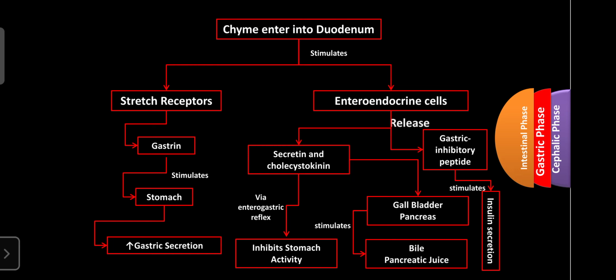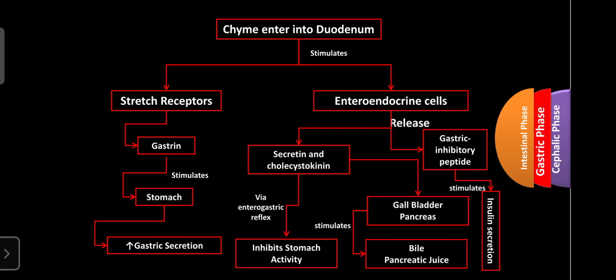And it can also give a signal to the pancreatic gland, the exocrine part of the pancreas, to secrete pancreatic juice. That pancreatic juice consists of pancreatic amylase and sodium bicarbonate. The sodium bicarbonate is helpful to neutralize the food, because the food that enters from the stomach into the duodenum is acidic. But from the pancreatic gland, sodium bicarbonate is secreted in the pancreatic juice. So that sodium bicarbonate raises the pH of the duodenum.